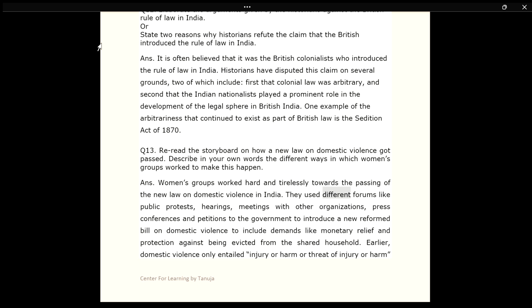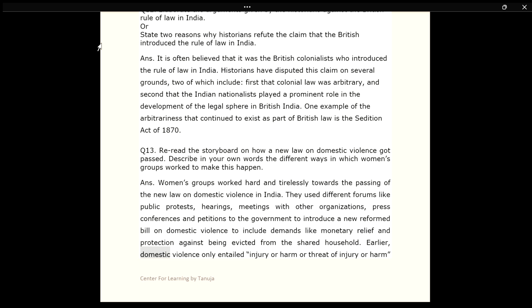They used different forums like public protests, hearings, meetings with other organizations, press conferences and petitions to the government to introduce a new reformed bill on domestic violence to include demands like monetary relief and protection against being evicted from the shared household.